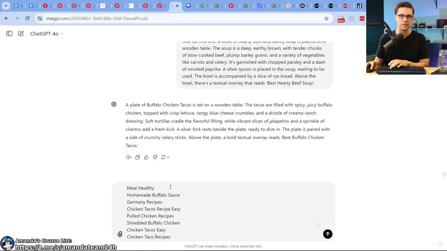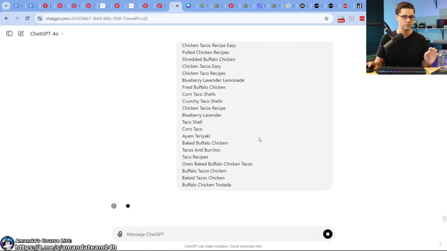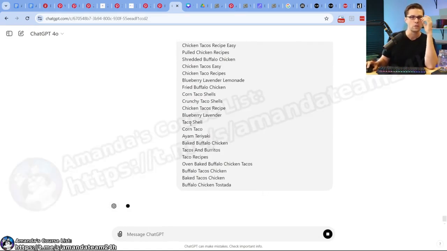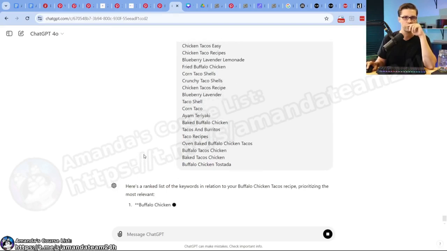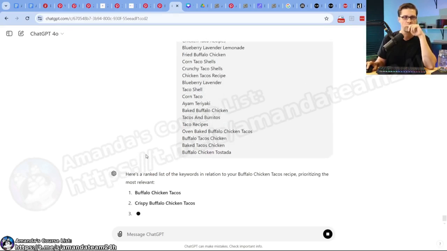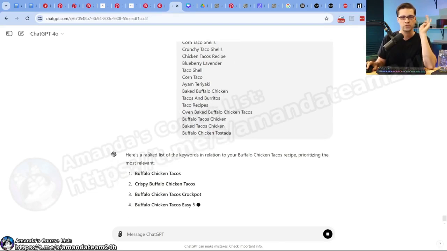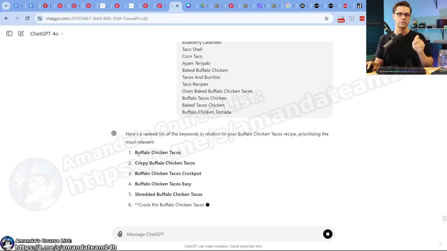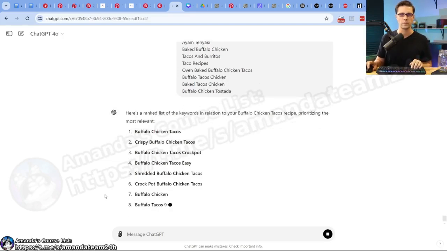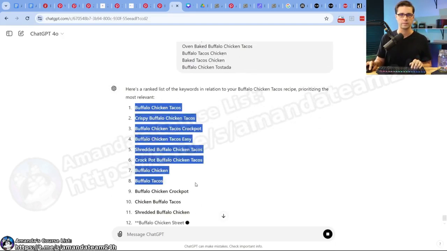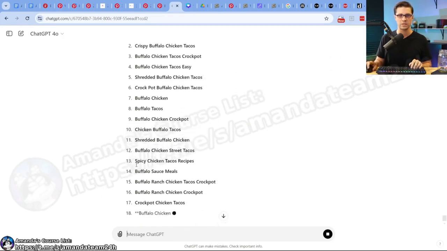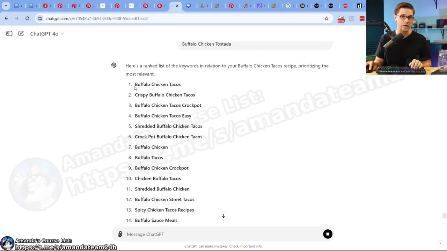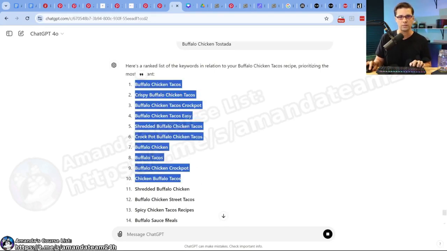Oops, I always want to click out of that one. There we go. So let's let this cook a second. ChatGPT sometimes is slow. What we're going to do is pick the 3 best. It might not be a crock pot recipe, but just for demonstration, we're going to go through it. So I know this one's relevant, this one's relevant. All right, it's not a crock pot recipe, so take that out.